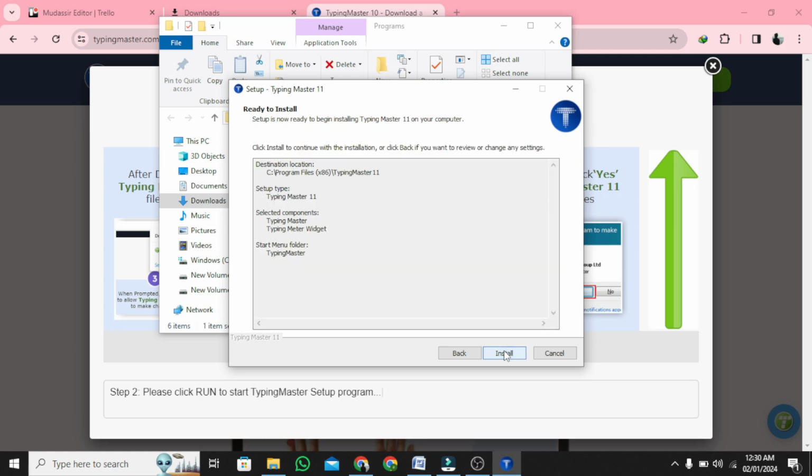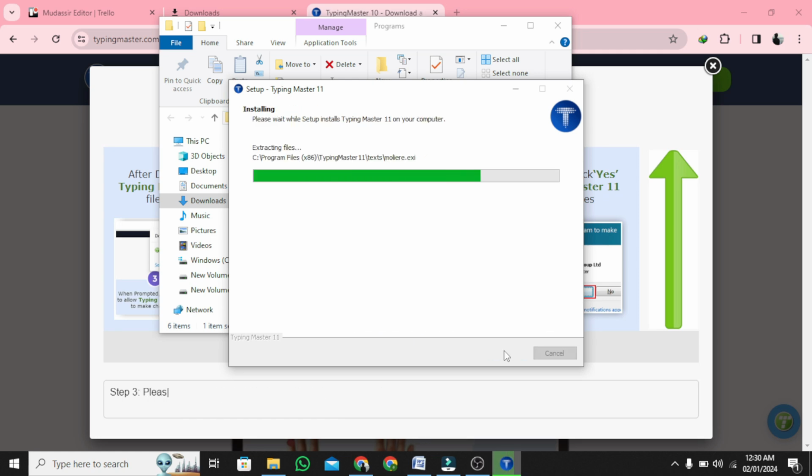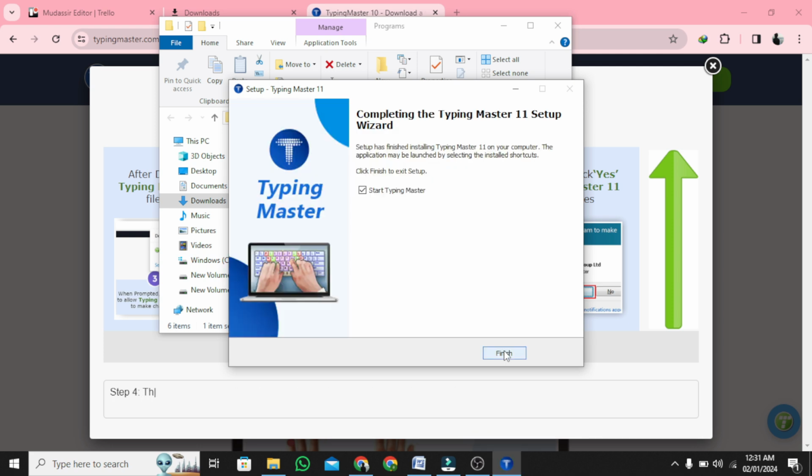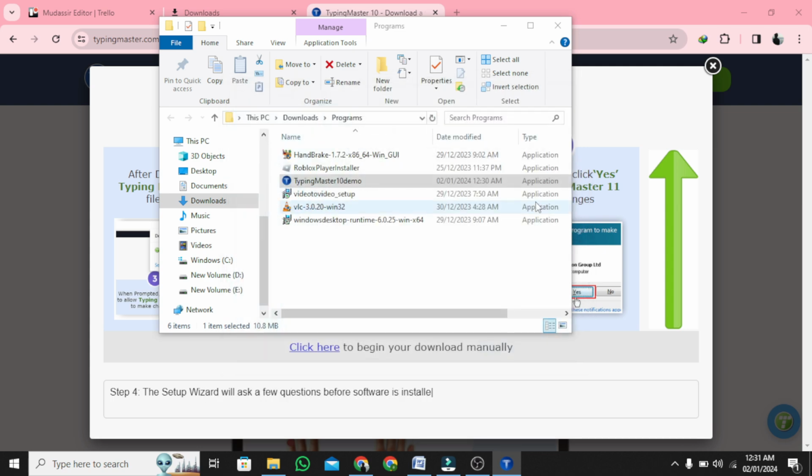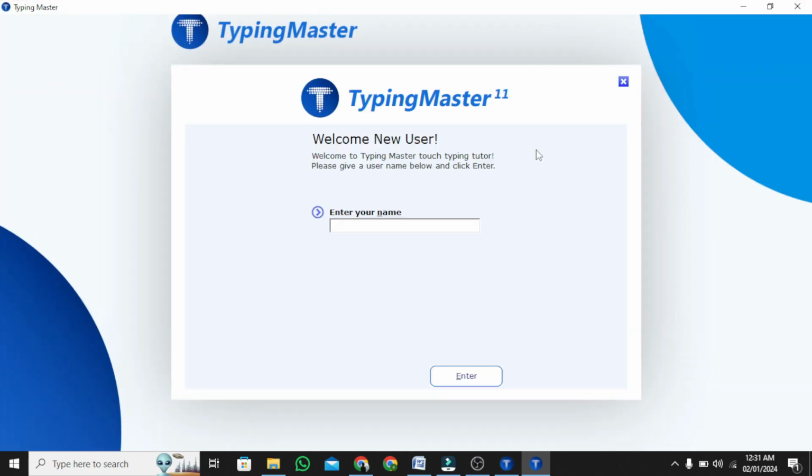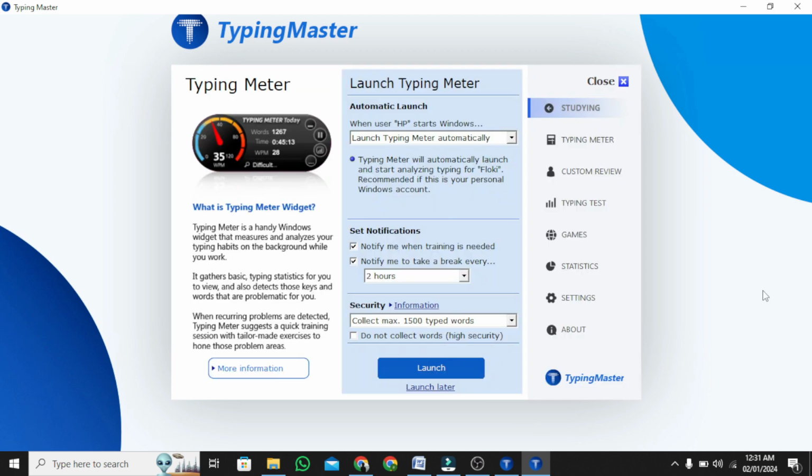12. Click on Finish. 13. It will ask for your name, type your name, and click on Enter. 14. Start using Typing Master now.